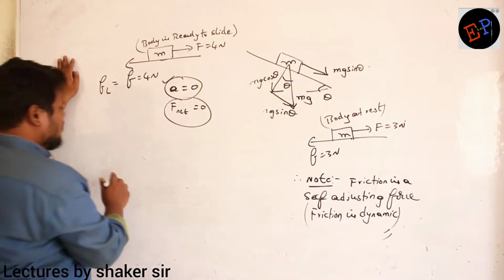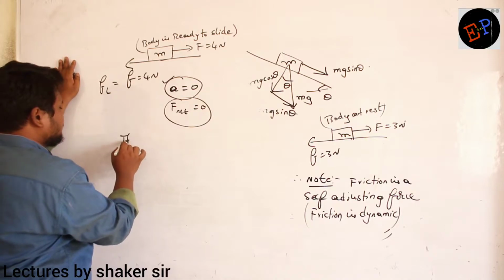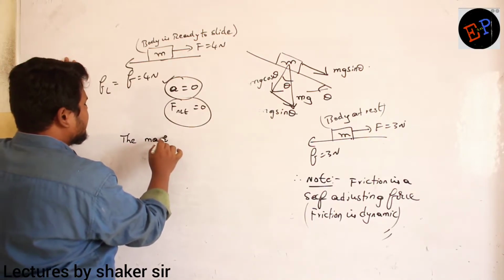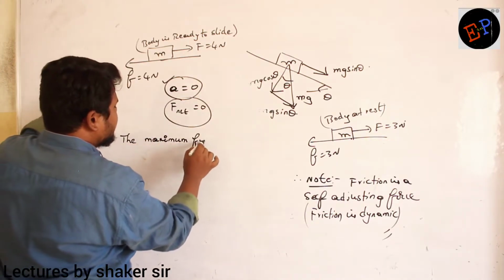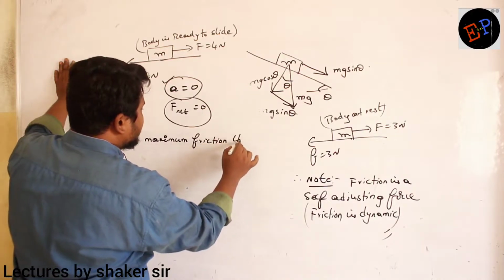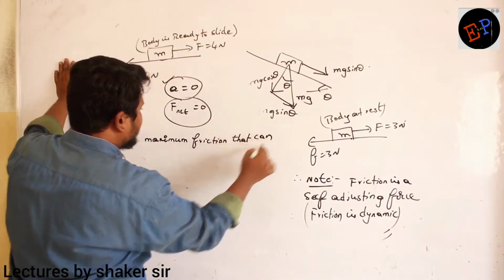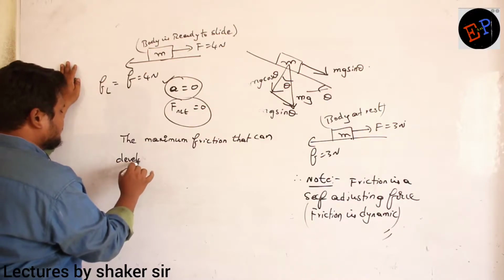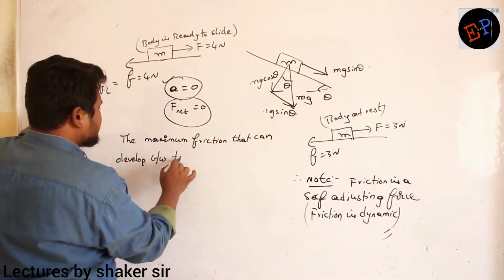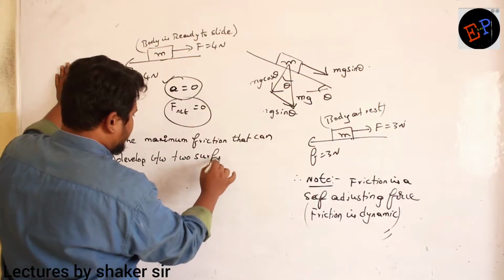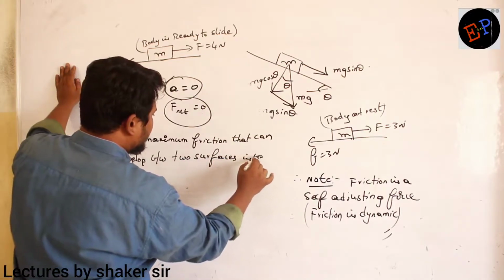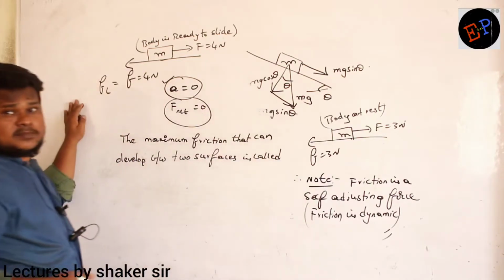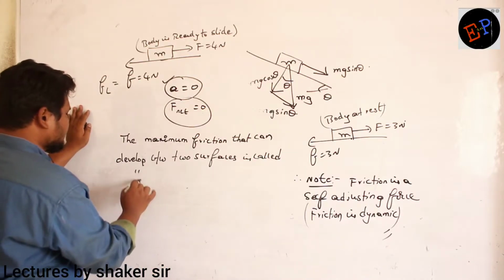Okay. Now what I am doing, so therefore what I write: the maximum friction that can develop between two surfaces is called limiting friction.